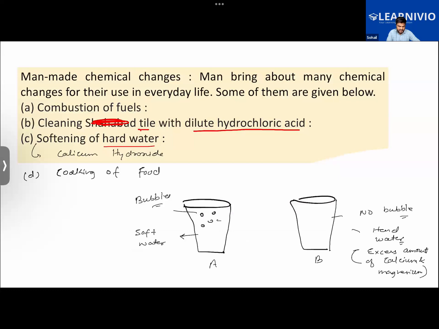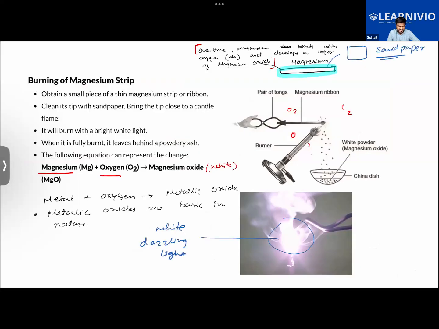Then we have some examples of man-made chemical changes, like burning of fossil fuels, cleaning of a tile with hydrochloric acid, or softening of hard water using chemicals like calcium hydroxide, or cooking of food. That is also one such example.